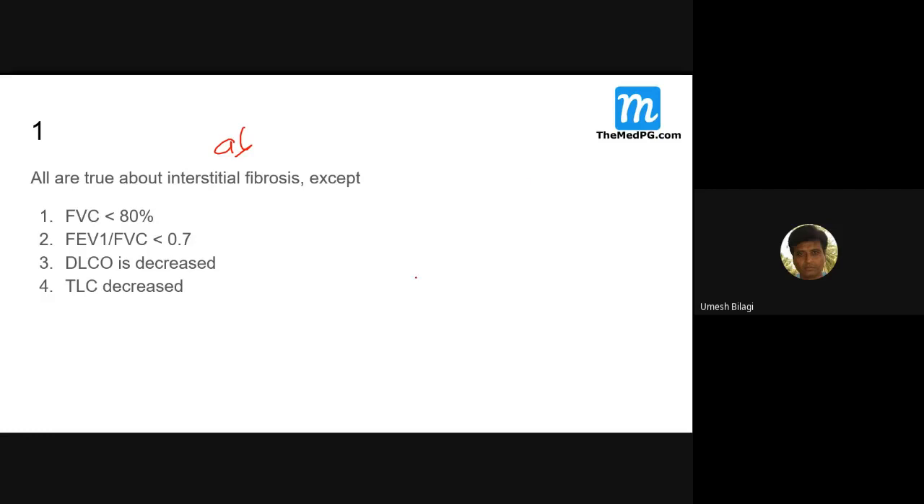Hmm? Hold on, somebody must have joined. I'll just accept them. Hmm? Obstructive and restrictive diseases. People are joining. Restrictive. Hmm? Okay.